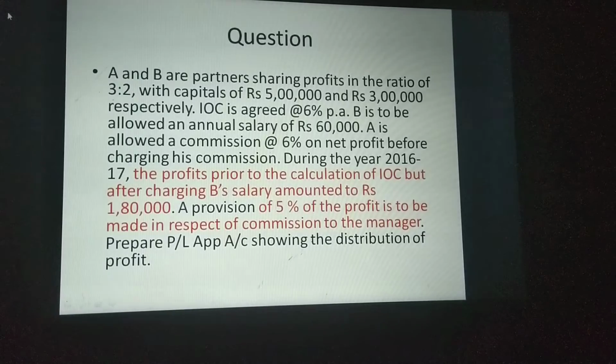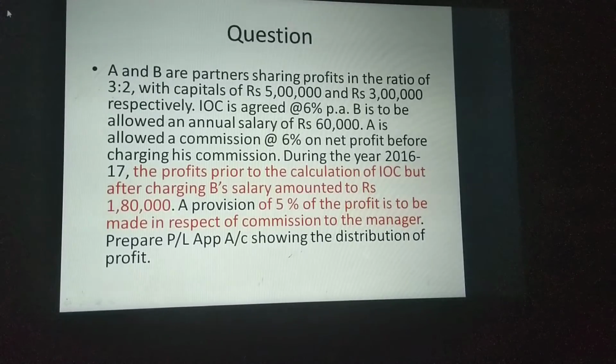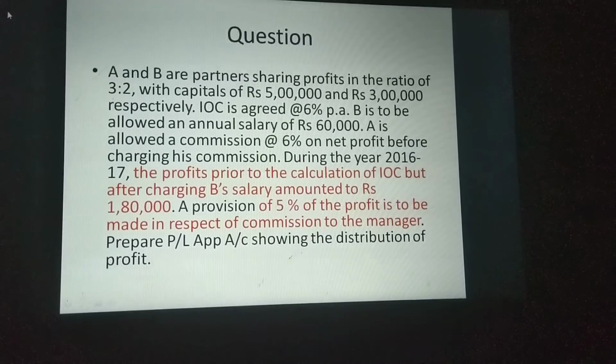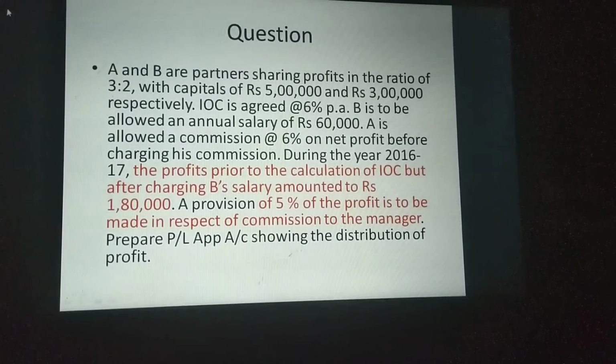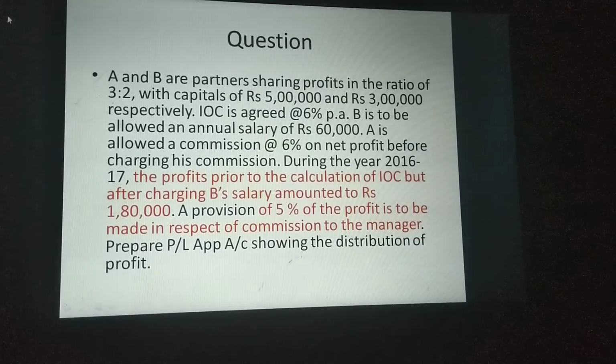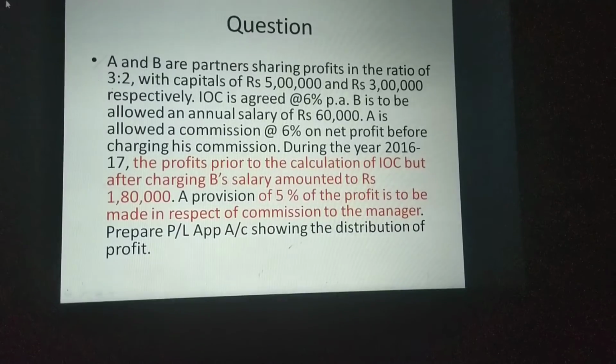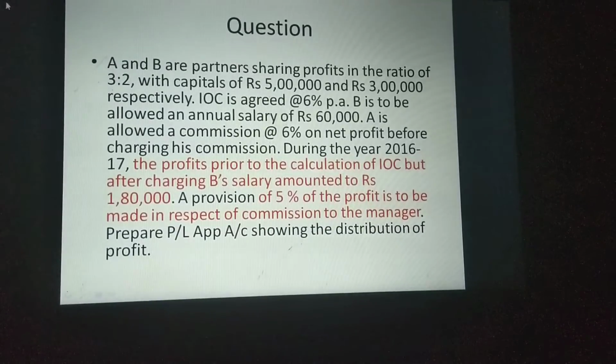Then during the year 2016-17, the profit prior to the calculation of interest on capital but after charging B's salary amounted to rupees 1,80,000. Prior means it's before interest on capital, but after charging B's salary, which means B's salary is already deducted from the available profit.